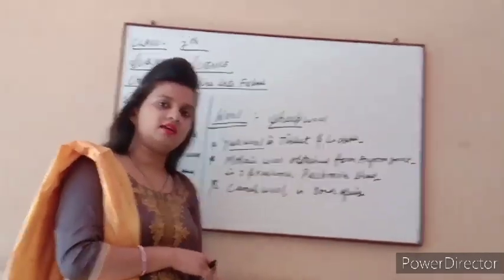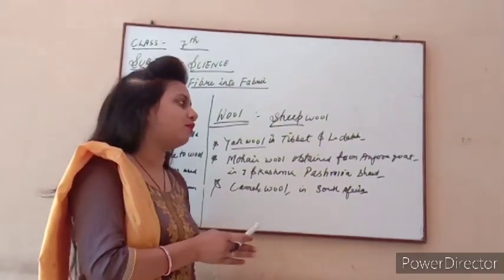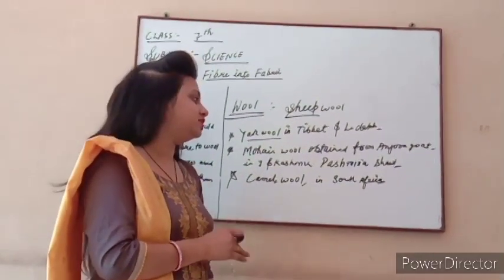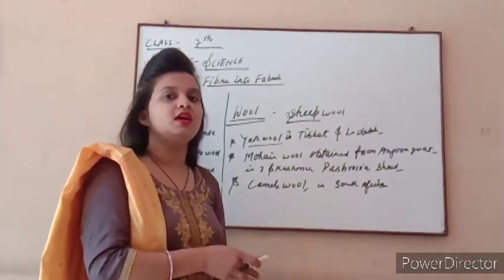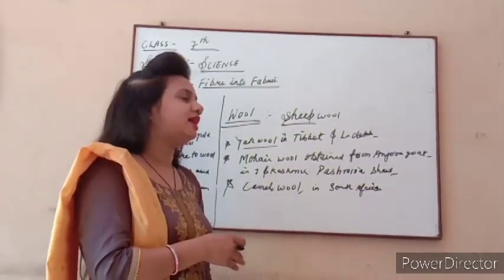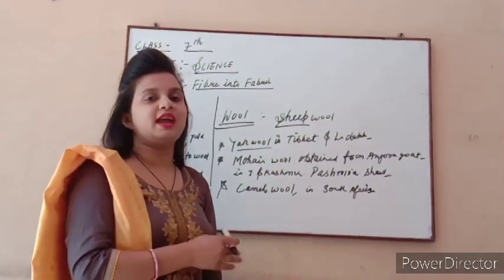After this, yak, in which area? Tibet and Ladakh. Mohair wool we get from the Angora goat, in which area? Jammu and Kashmir. And camel wool, in which area? South Africa. So these are the different types of wool present in our surroundings.